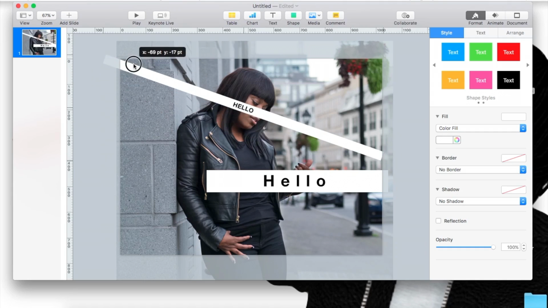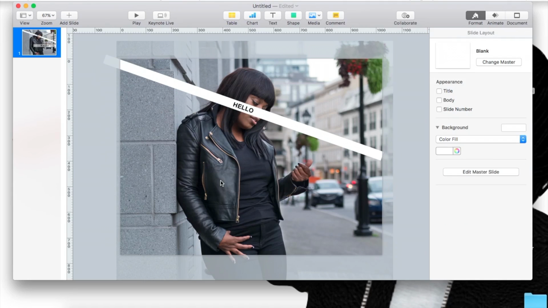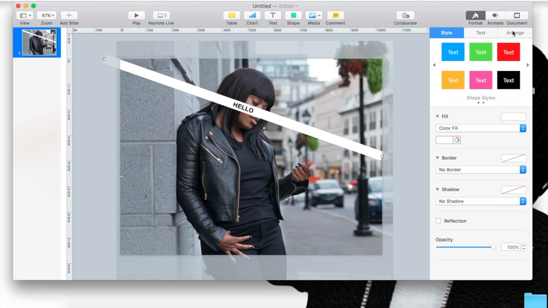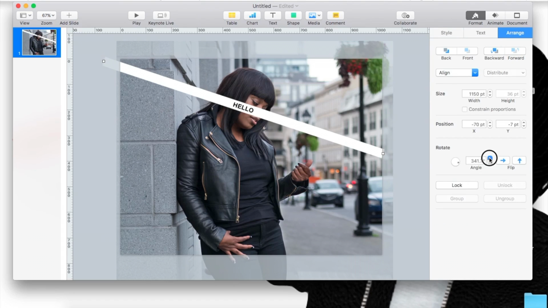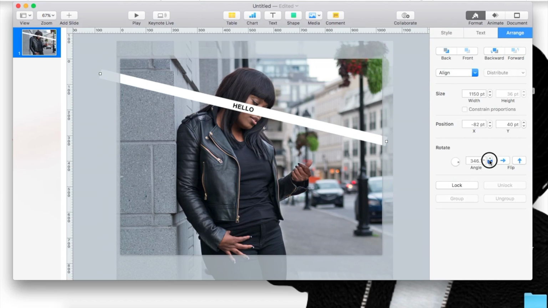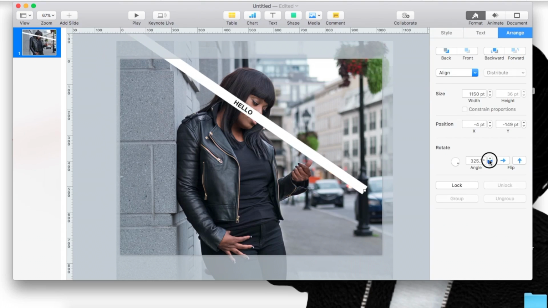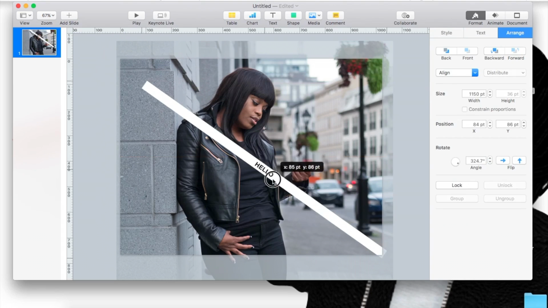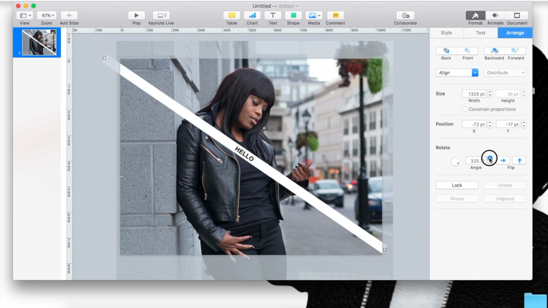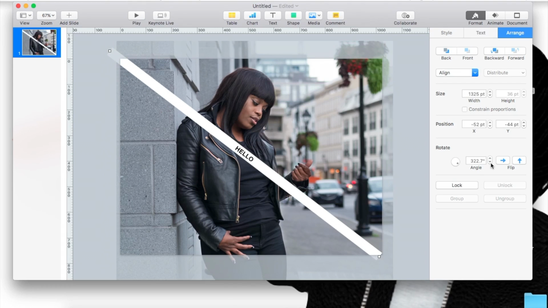Let's just say if I wanted it from here to here. So let's just say I was like, you know what? What you're going to do is angle it where you want to angle it, and then you are good to go.